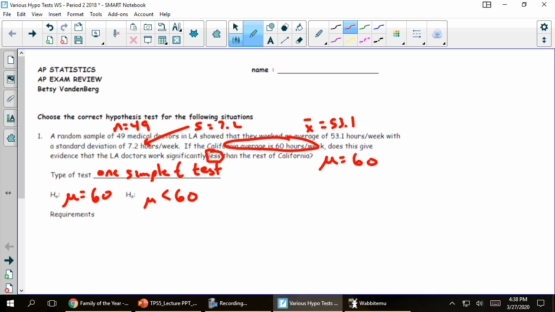The requirements here: I need to have an SRS. I'm not going to write all of these out here, but I need to have an SRS. Sigma is unknown.